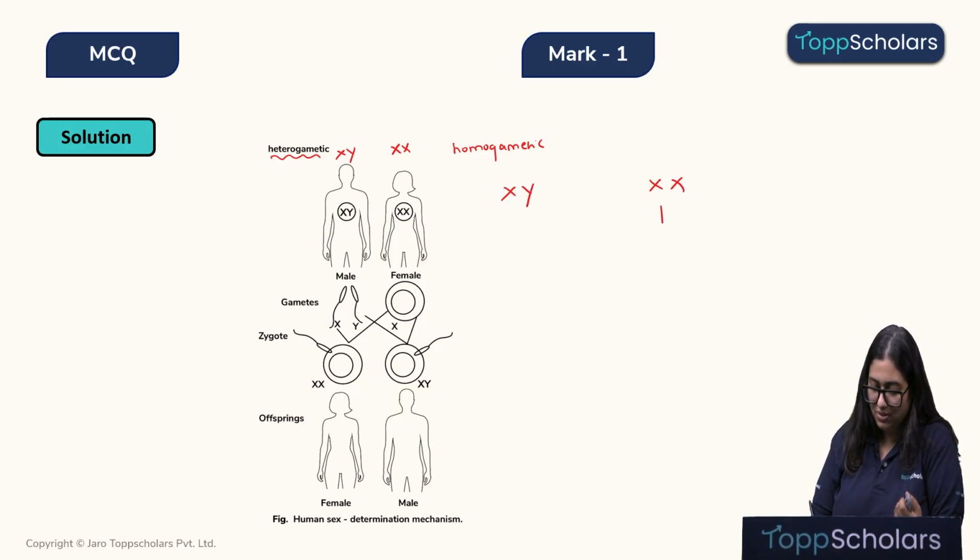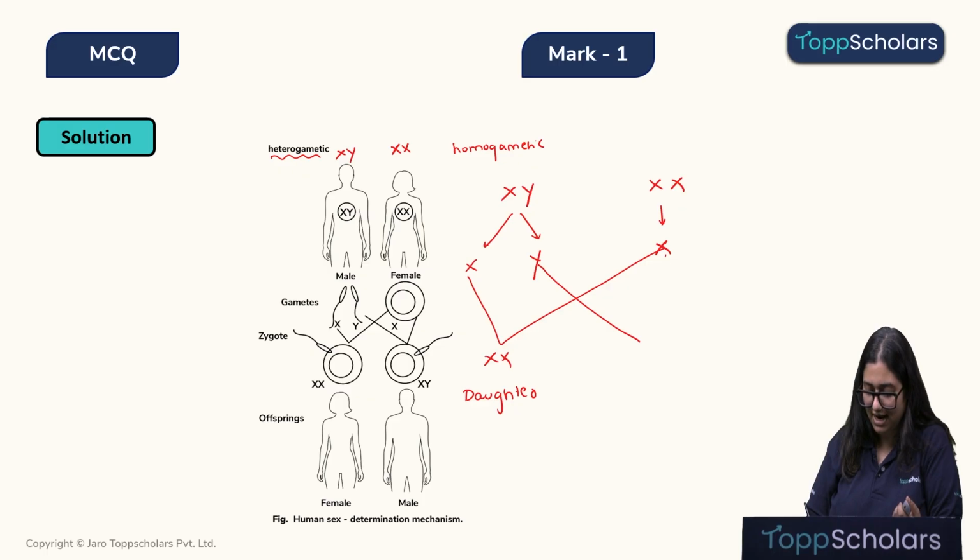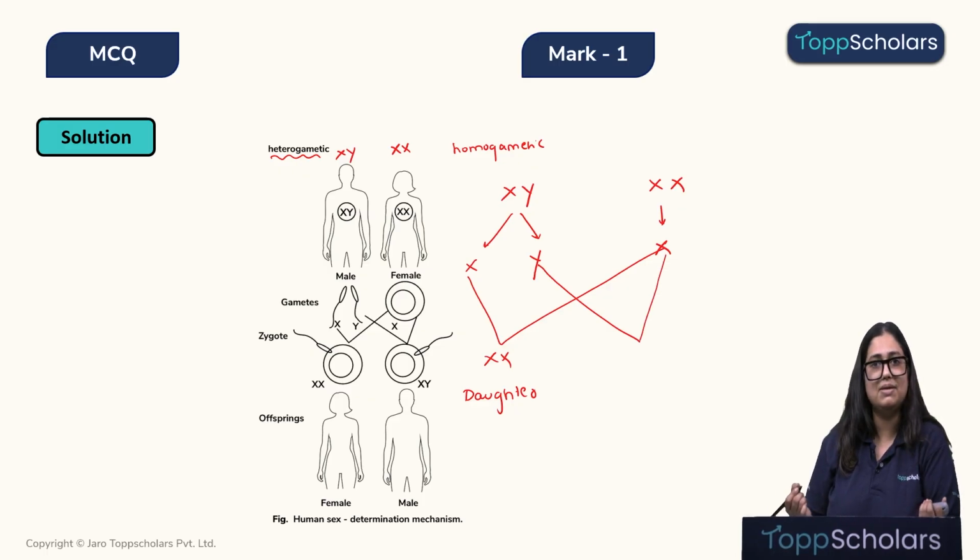Females can only produce one type of gamete which has the X chromosome in it, while the males can produce two types of gamete which can have either X or Y chromosomes. So when the sperm containing X chromosome and the ovum containing X chromosome come together, we will get a daughter. And when the sperm contains Y chromosome and the ovum contains obviously the same chromosome, that is X, we will get XY, that is we will get a son.